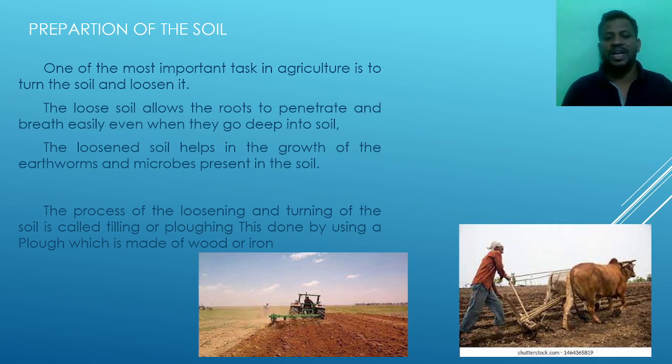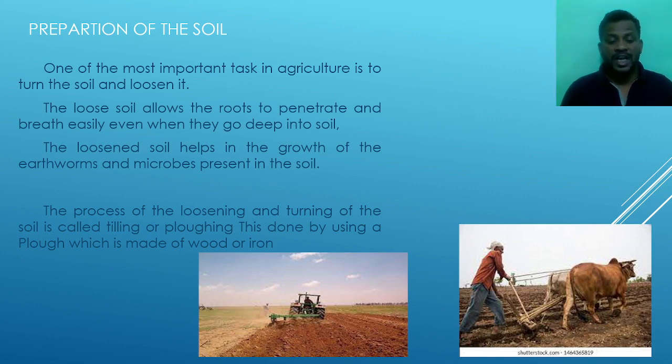The loosened soil helps in the growth of the earthworms and the microbes present in the soil. These organisms are very helpful to agriculture.